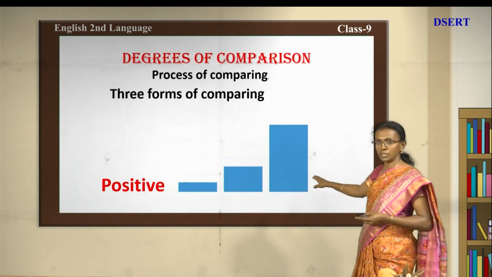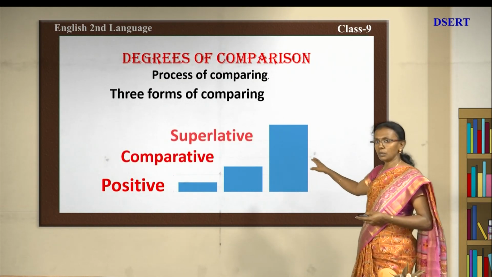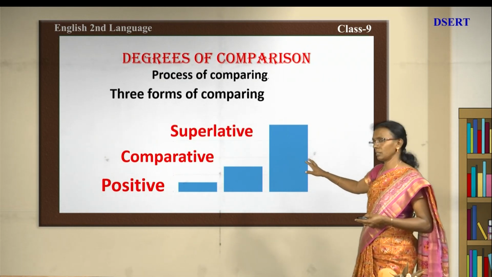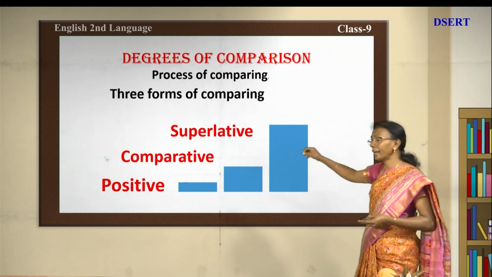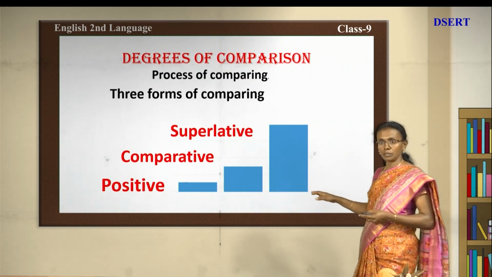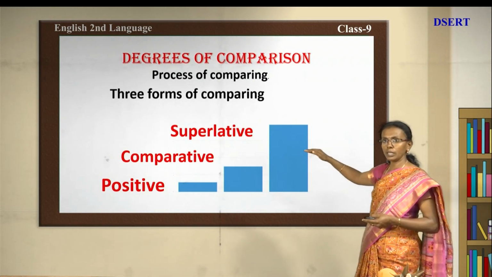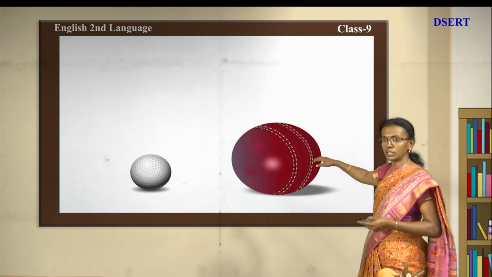First is the positive degree, the second one is the comparative degree, and the third one is the superlative. Yes, she is the best. Best is superlative. She is better is the comparative. She is good is the positive. So these are the three types in which we process an adjective. Next we will come to the sentences.